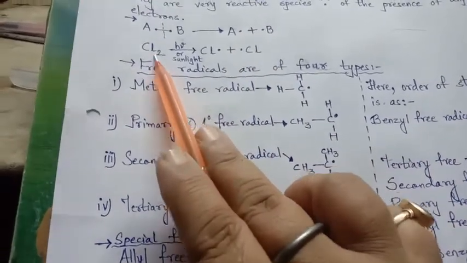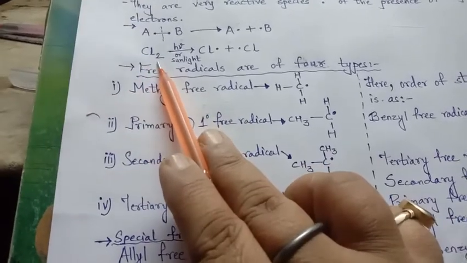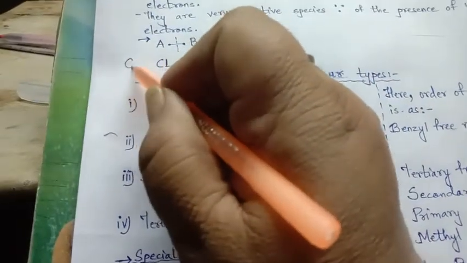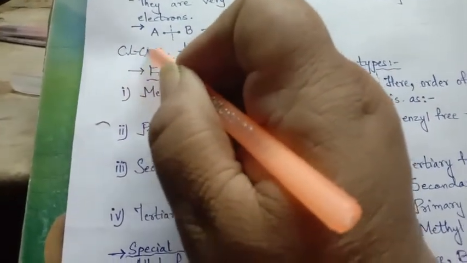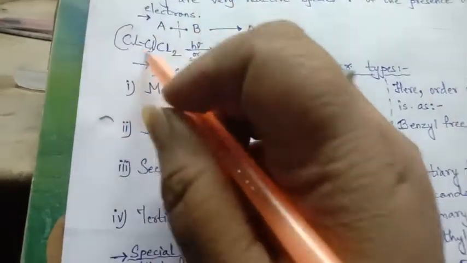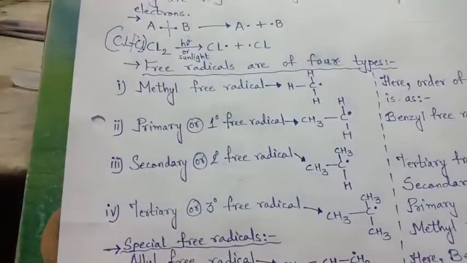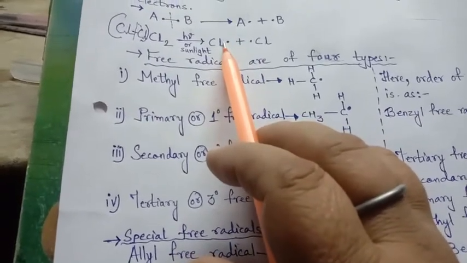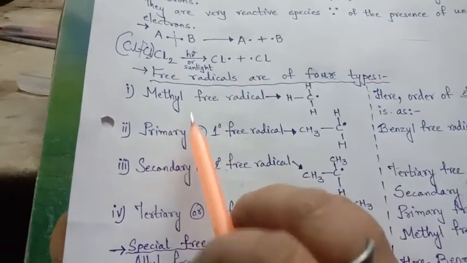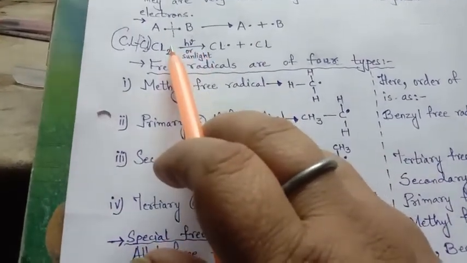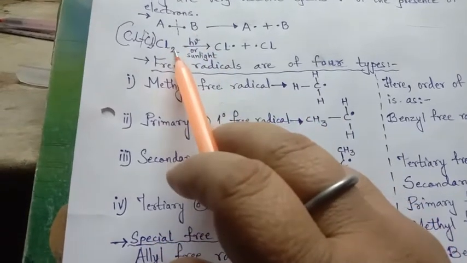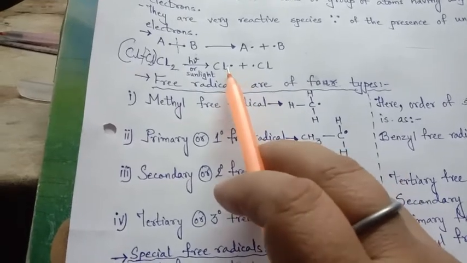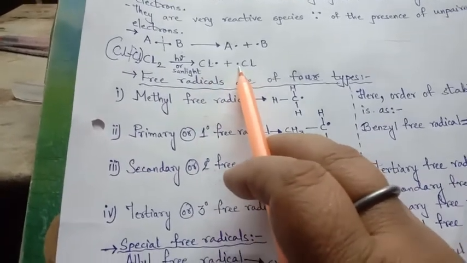See here an example, Cl2. Cl2 means Cl is bonded with Cl, right? So here the cleavage will take place and one electron will go to one chlorine and another will go to the other chlorine. When ultraviolet light or sunlight is passed through chlorine gas, the cleavage takes place, bond fission takes place, and free radicals exist.